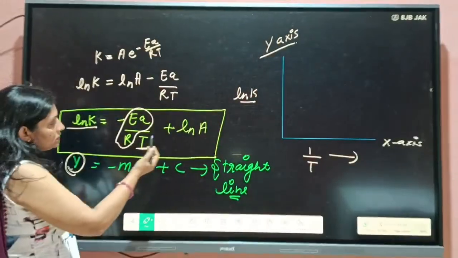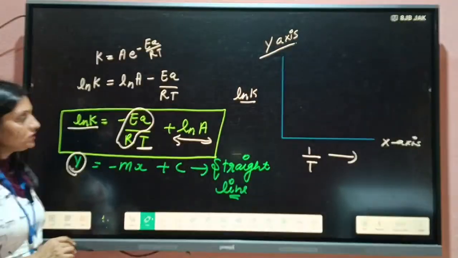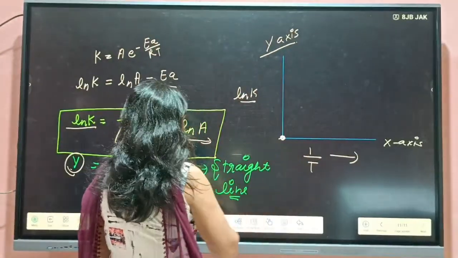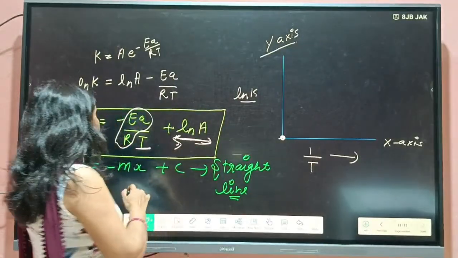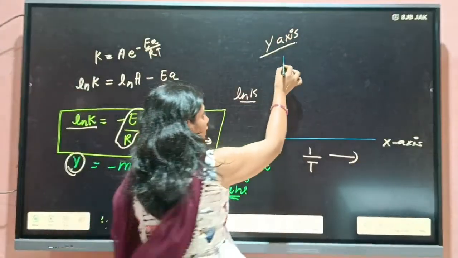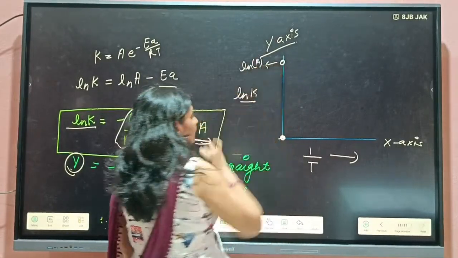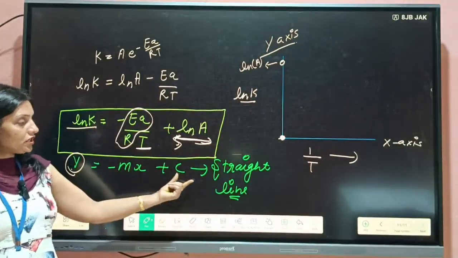Then students, when 1 by T is 0, one constant value you will get, and that is ln A. So let us consider this is ln A, because this is the equation of a straight line.